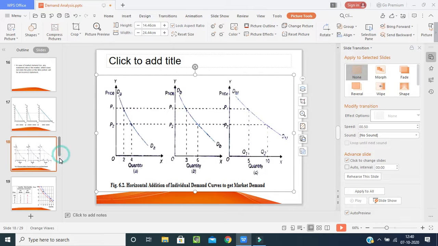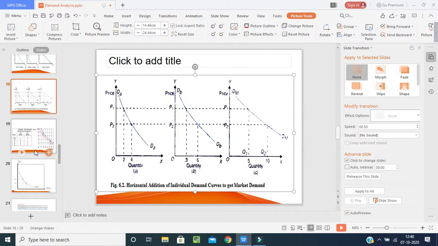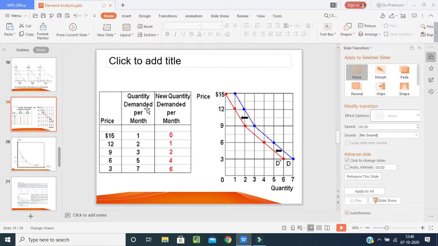With one more analysis, you people will be able to understand. Let's have a look. This is the quantity demanded per month: 1, 2, 3, 4, 5, 6, 7. Whereas these are the prices in dollars: $3, $6, $9, $12, $15. This is the price. Now what is the demand per month?